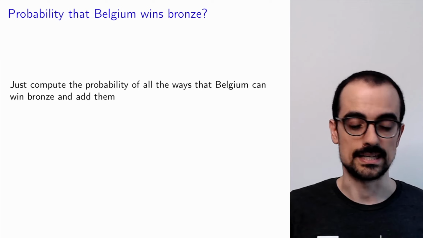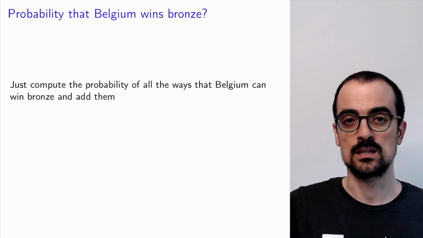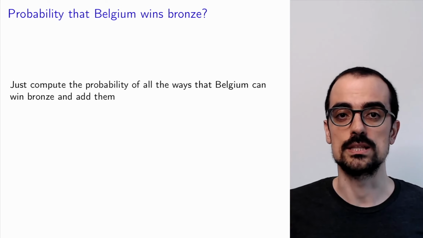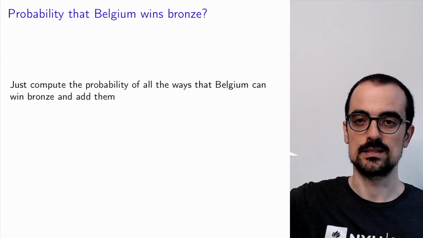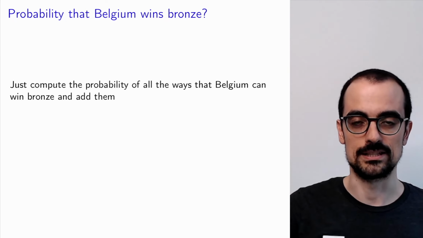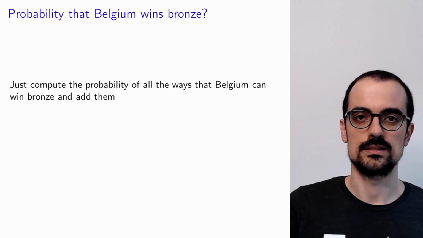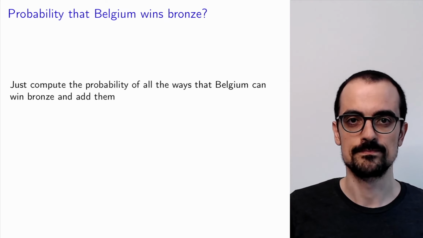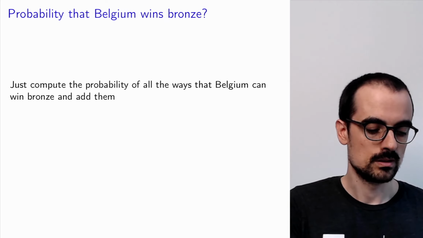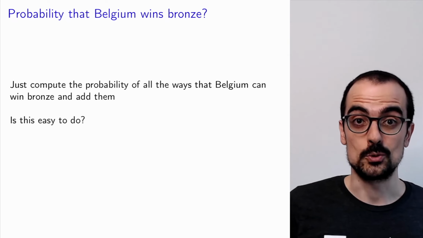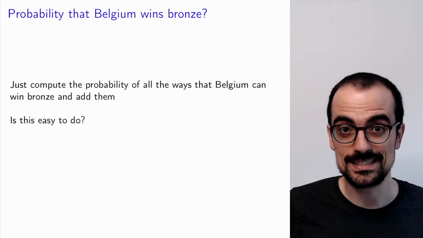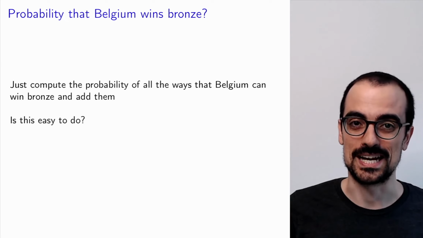Something that I didn't say is that we're going to assume that the games are all independent. So we can just multiply the probabilities of each outcome in each game to get the probability of all of them happening. Hopefully that was clear. So is this easy to do? It's definitely easy to do, but it just takes a lot of time.